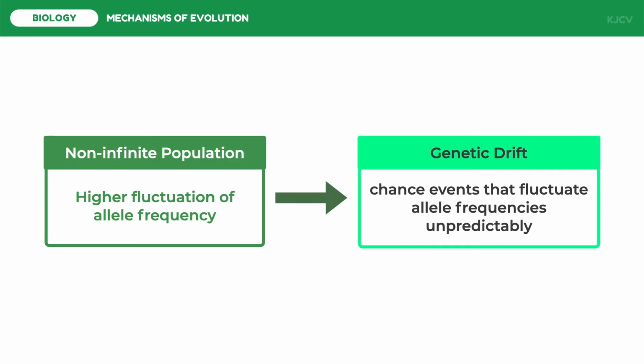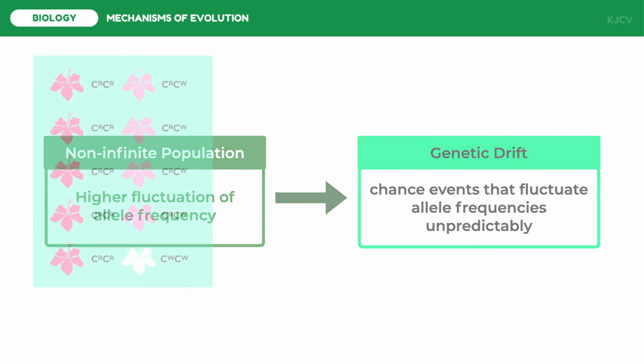This means that individuals may expect changes in the environment, but they are not really in control of their own survival and reproduction. This simply means that genetic drift is like a lottery of survival and reproduction. We have two types of genetic drift.